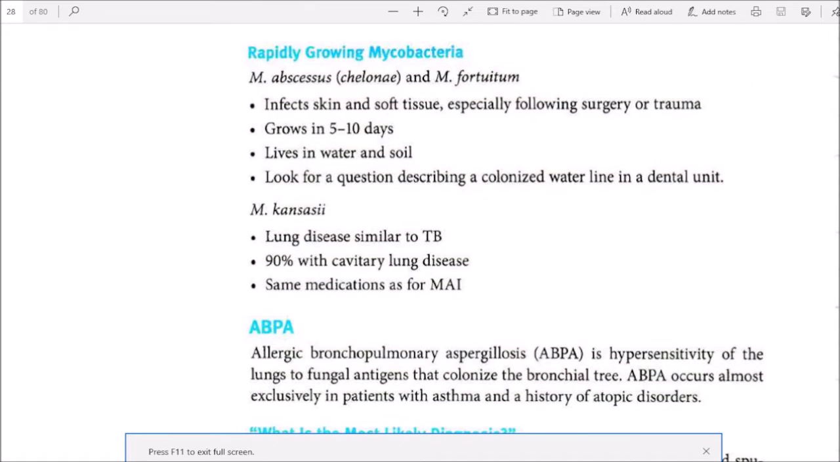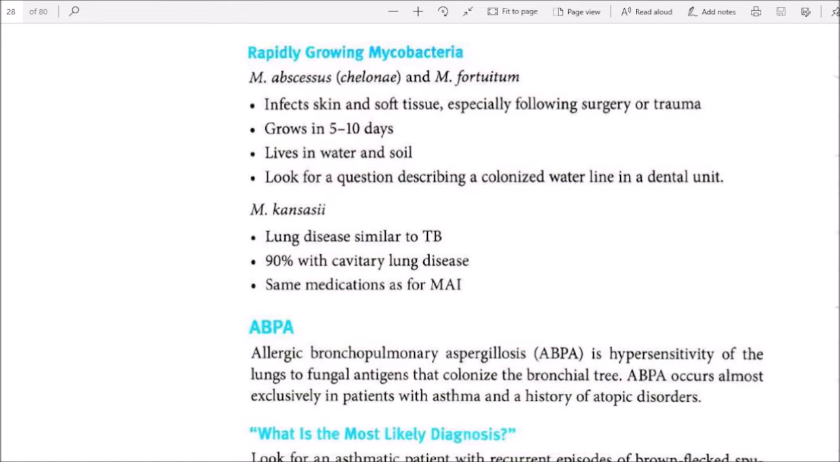Rapidly growing mycobacteria, M. abscessus and M. fortuitum, infect skin and soft tissue, especially following surgery or trauma. They grow in 5 to 10 days and live in water and soil. Look for a question about a colonized water line in a dental office.